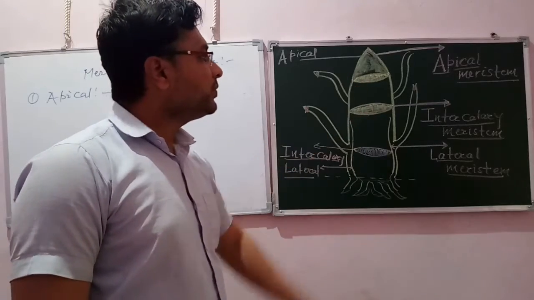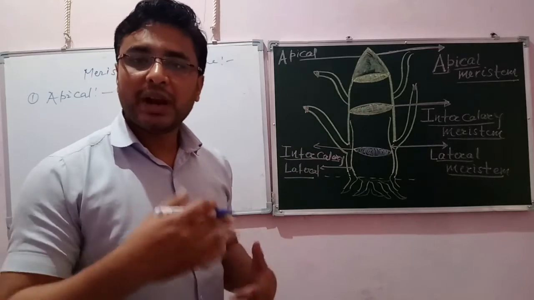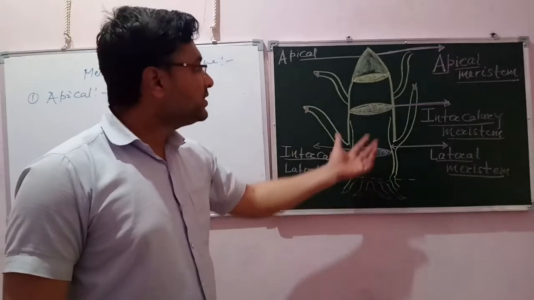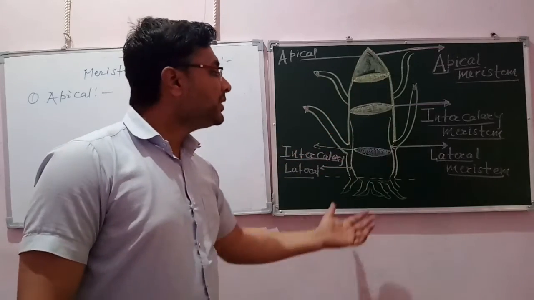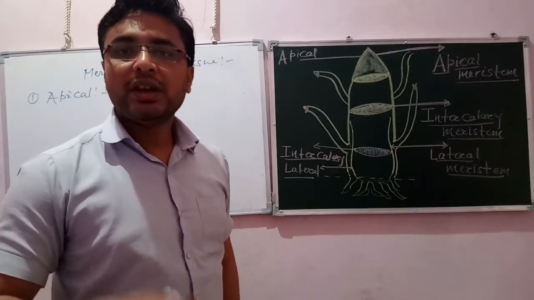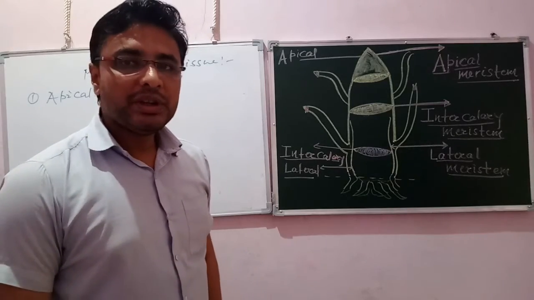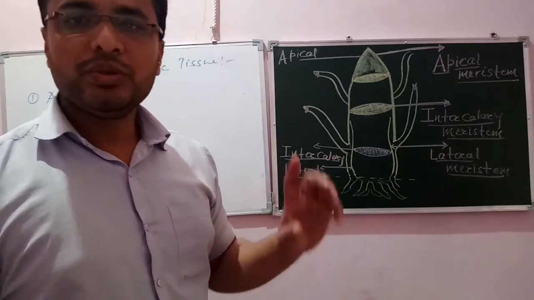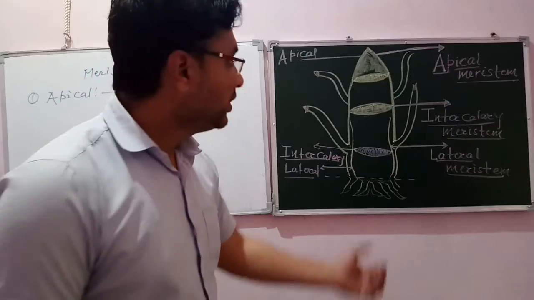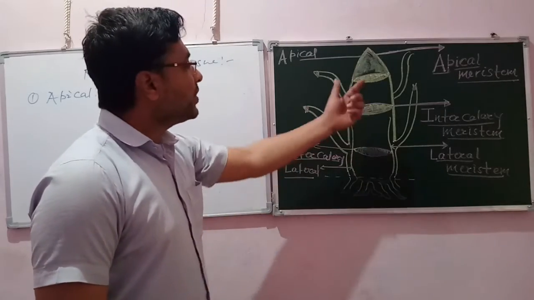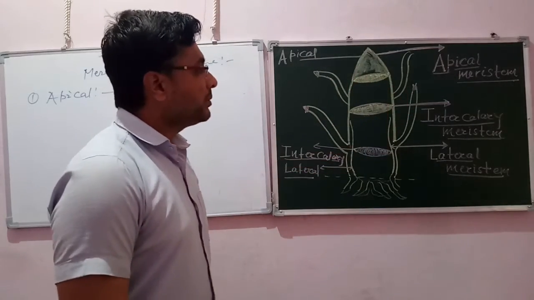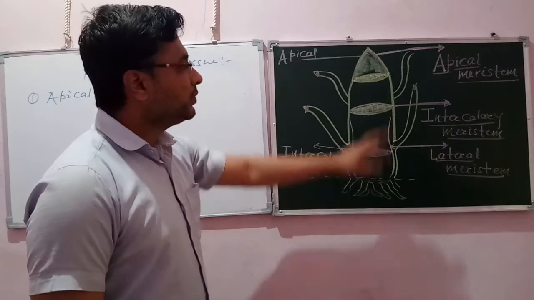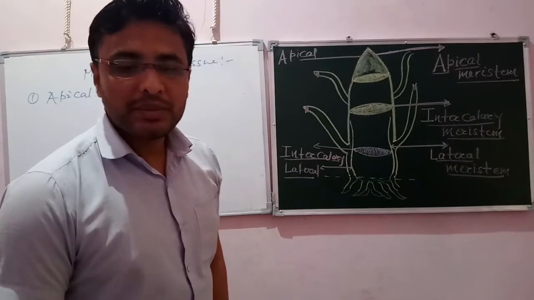This is responsible for primary growth of any plant. Primary means at first the tip grows, and after that secondary growth can occur in any plant. Primary growth means the first growth, and the apical meristem is responsible for it.